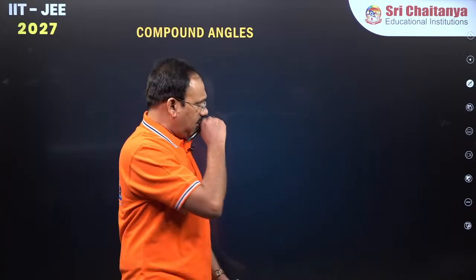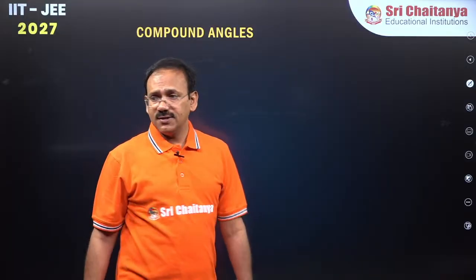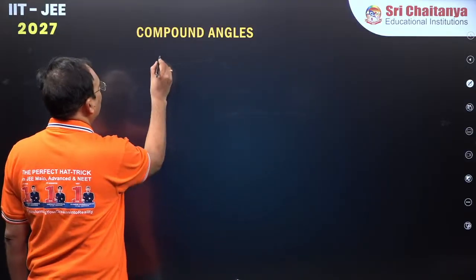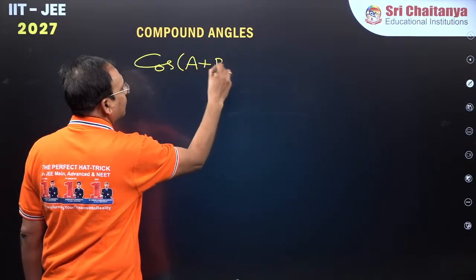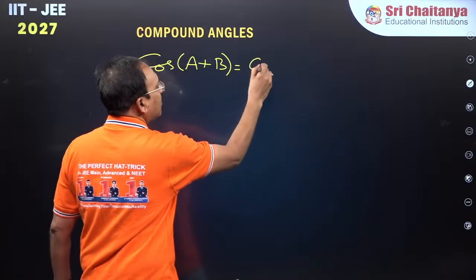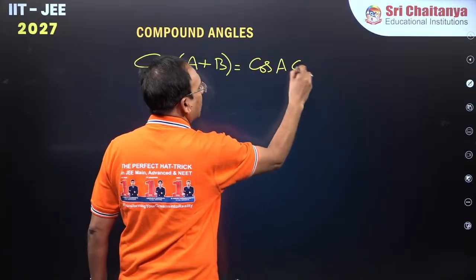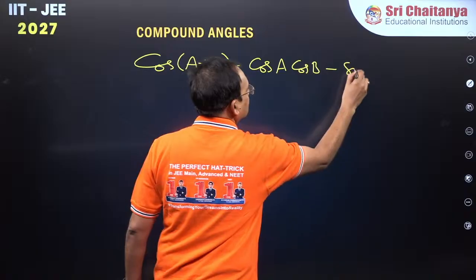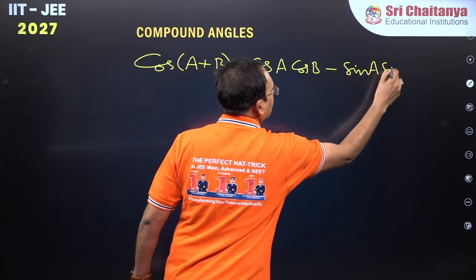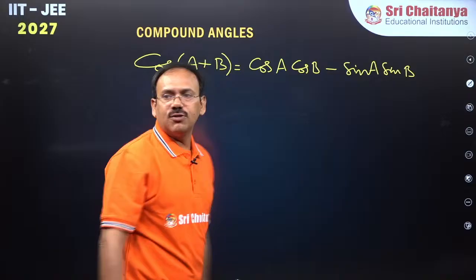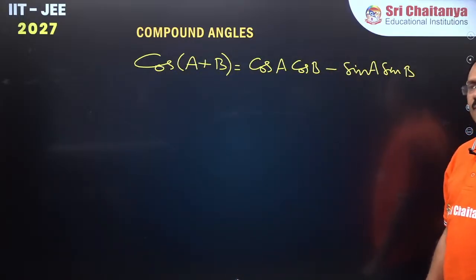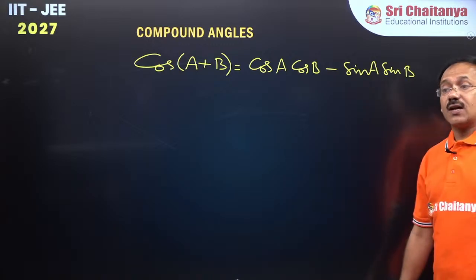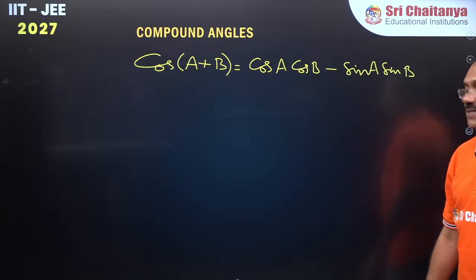So now, first of all, we shall try to derive this formula: cos of the sum of two angles, A plus B, is cos A cos B minus sin A sin B. This is the first formula that we need to derive, guys. Cos of A plus B is cos A cos B minus sin A sin B.